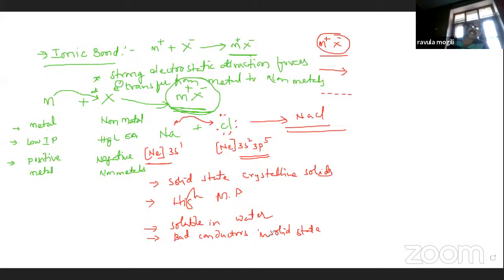They are soluble in water, they have high melting points, and they are crystalline solids. These are the physical characteristics of ionic compounds.